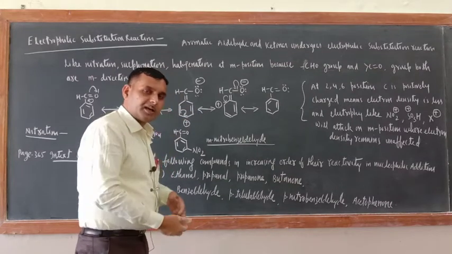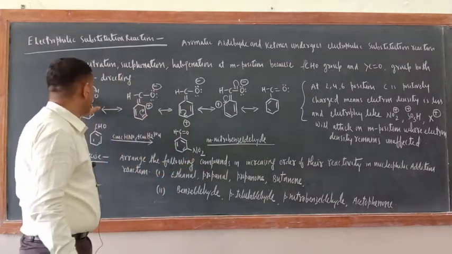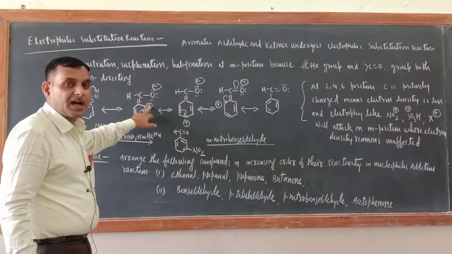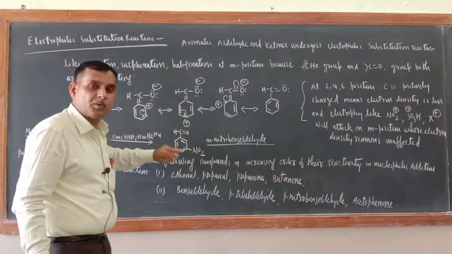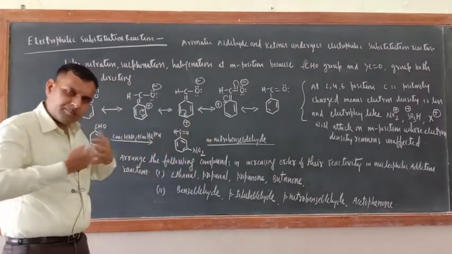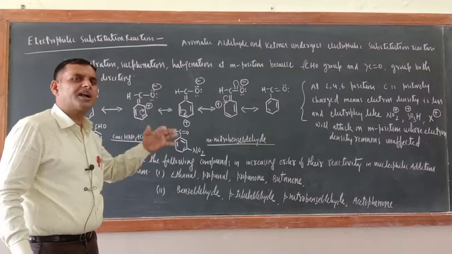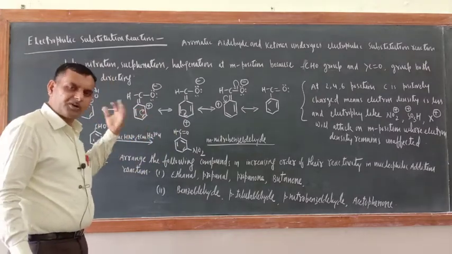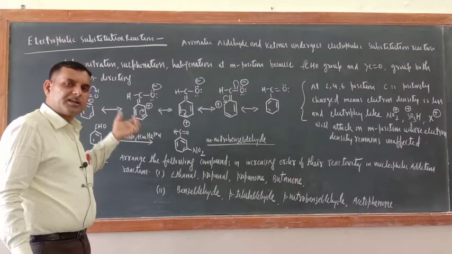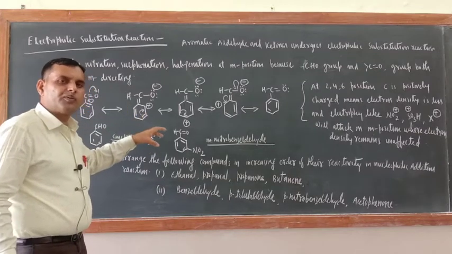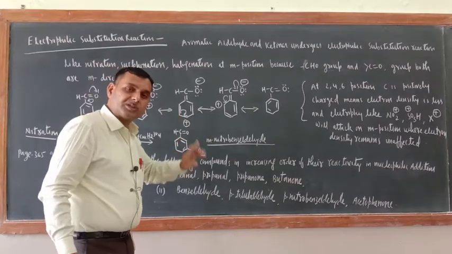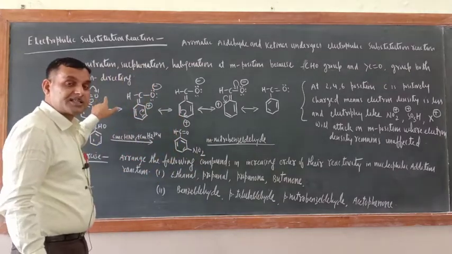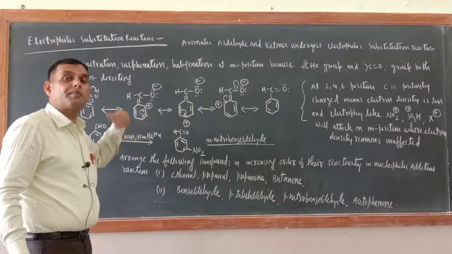Meta position only, because CHO group has decreased the electron density at ortho and para position, means 2, 4, 6 position, because of its electron withdrawing nature or deactivating nature. Okay, it decreases the electron density at 2, 4, 6 position, but meta position remains intact. That is why it is called that CHO group or CO group, they are meta directing.